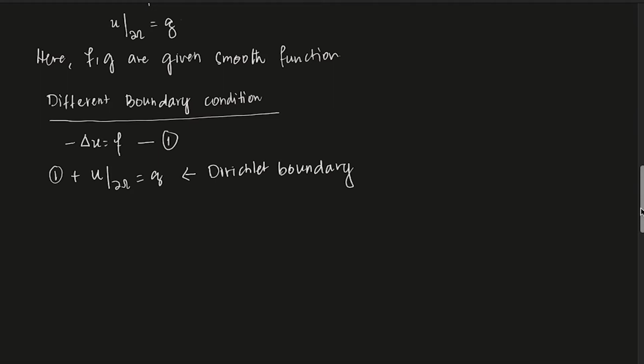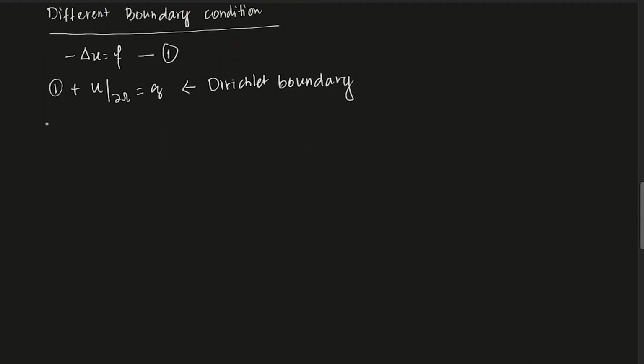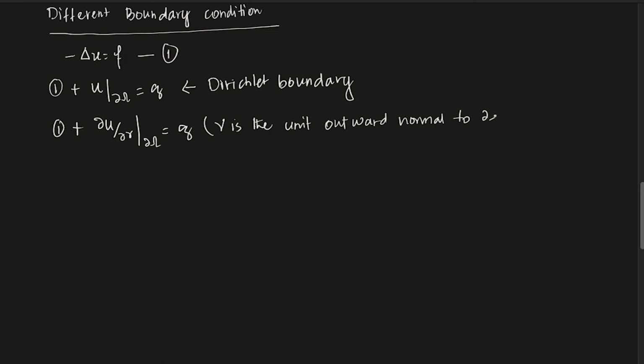Now let's say 1 is given plus this boundary condition: del u del gamma at the boundary equals g, where gamma is the unit outward normal to del omega.